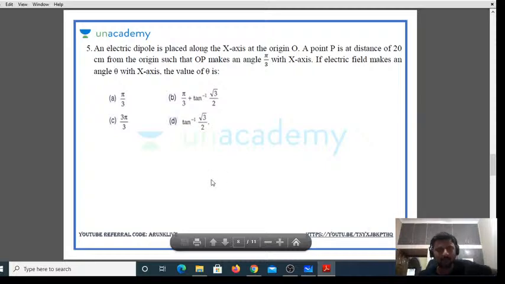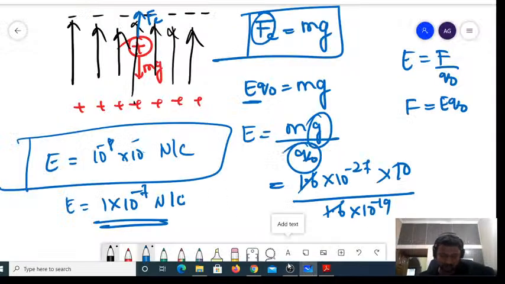Now, so I have an electric dipole placed along the x-axis at the origin. So let me consider this question.